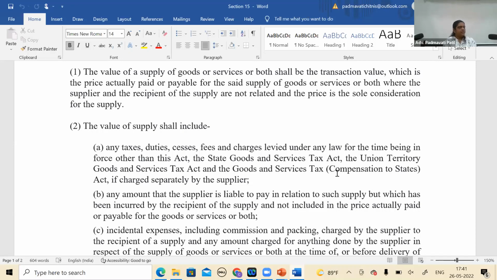If he collects that amount from the supplier, the person who is supplying the parts, then can that amount be added to the value which that person is supplying and GST payable on that value? I don't see any reason why GST cannot be paid, because this is a deemed or notional kind of thing where the GST will be payable on the value which the part manufacturer supplies to him. So whatever he collects, that same value he is going to add.